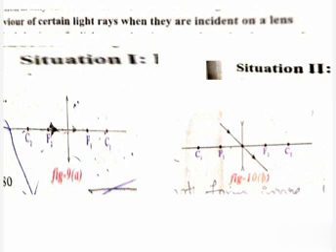So what we learn: a ray passing along the principal axis does not deviate. At the same time, in situation 2, the ray passing through the optic center is also undeviated and follows the same path.